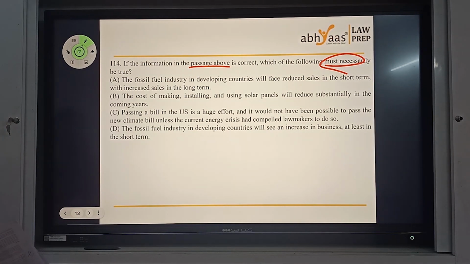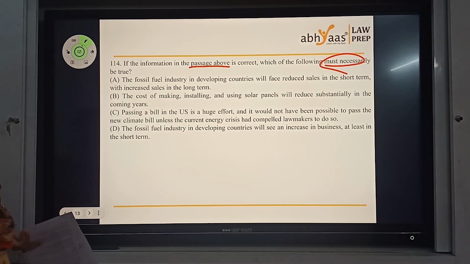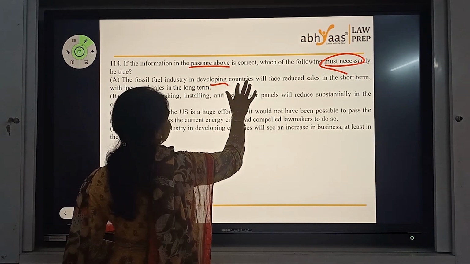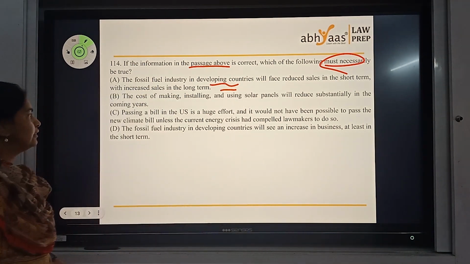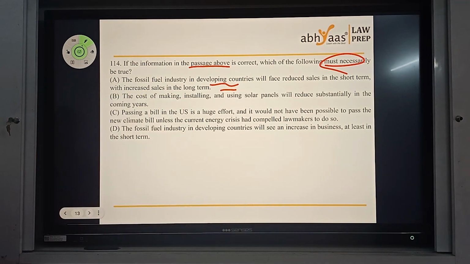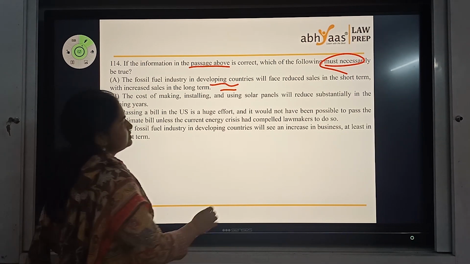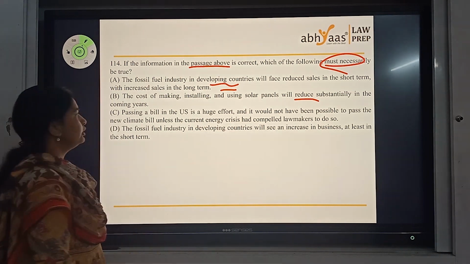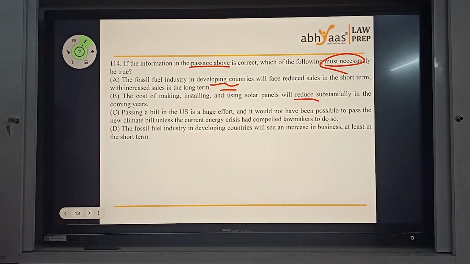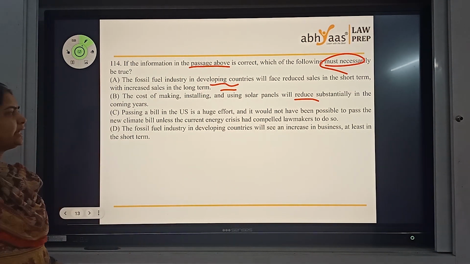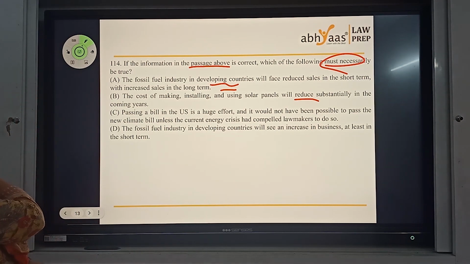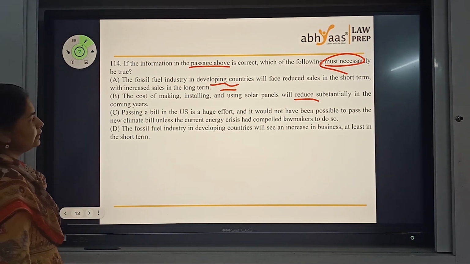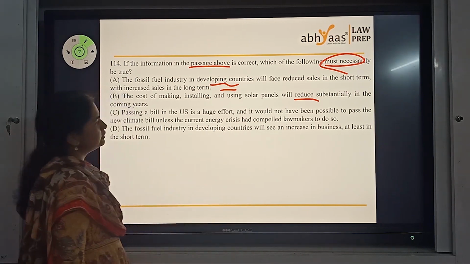The fossil fuel industry in developing countries will face reduced sales in short term with increased sales in long term. Now this point is something that we didn't have as far as the paragraph is concerned, so that's not my answer. Cost of making, installing and using solar panels will reduce substantially over the years. Again, that's not the point for us. Passing a bill in the US is a huge effort and it wouldn't have been able to pass the new climate bill unless the current energy crisis had compelled the lawmakers to do so.